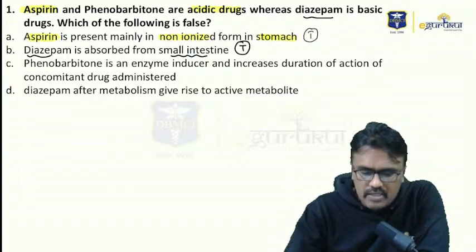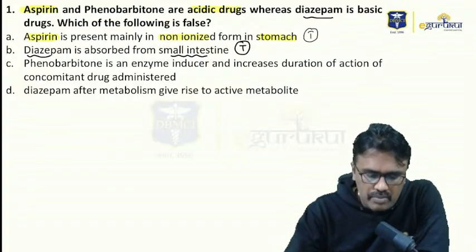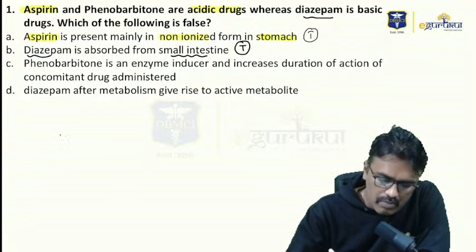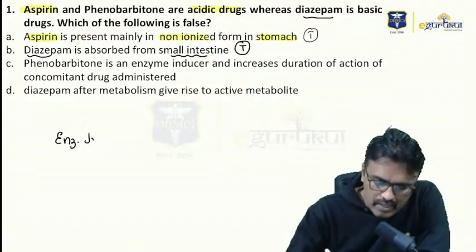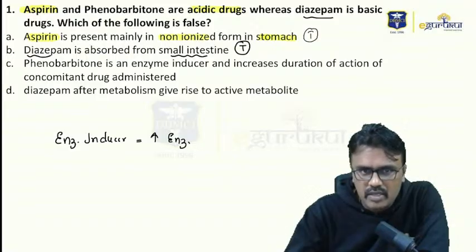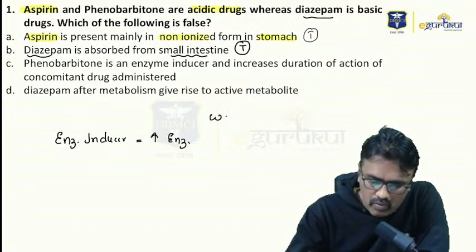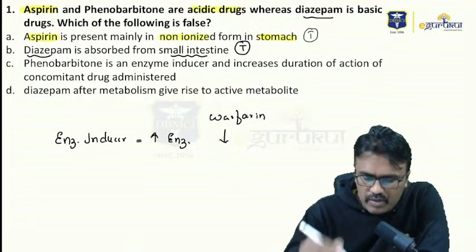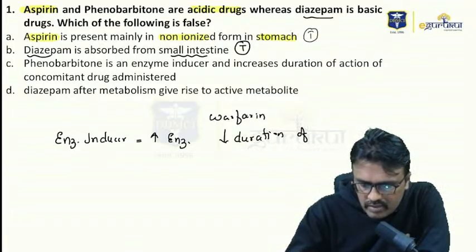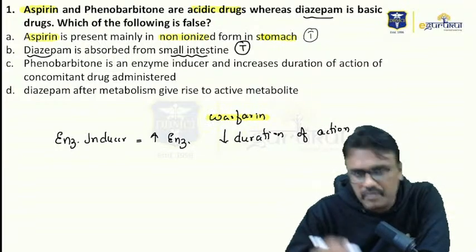Now, phenobarbital is an enzyme inducer and increases the duration of action of concomitant drug administered. What do you mean by an enzyme inducer? An enzyme inducer is a drug which can increase the synthesis of drug metabolizing enzymes. If I give another drug, for example warfarin, what happens to the duration of action? The duration of action of warfarin decreases. The reason is it will increase the enzyme and increase the metabolism of the concomitant drug warfarin.